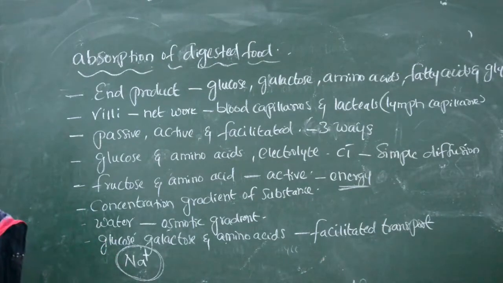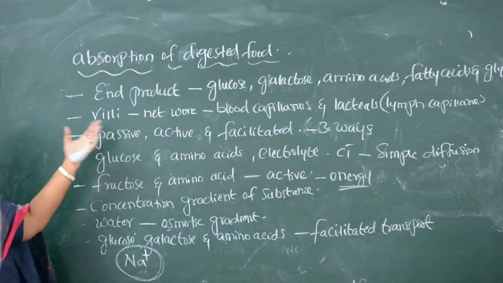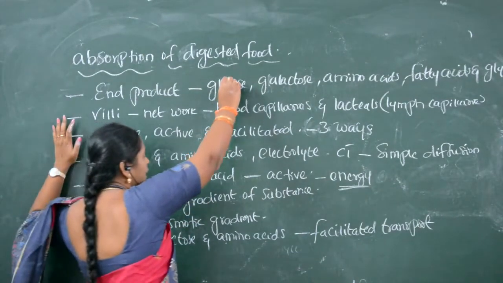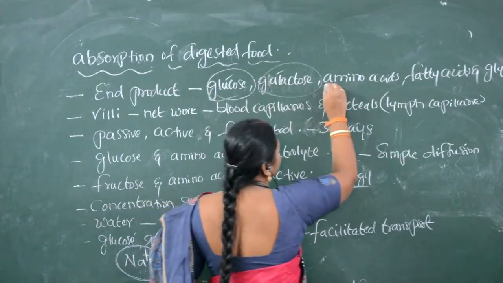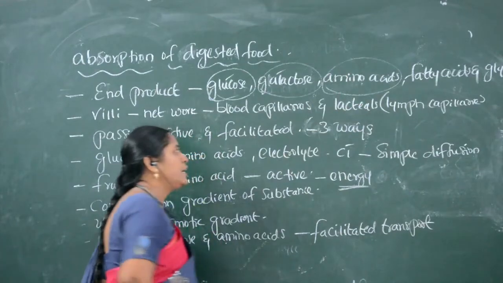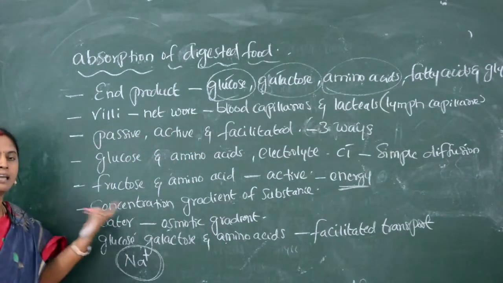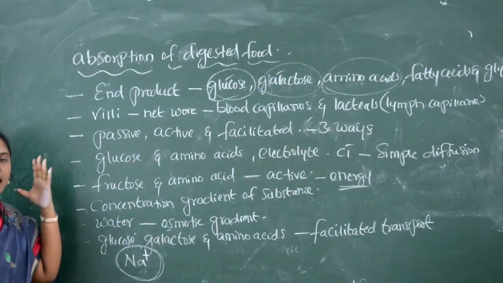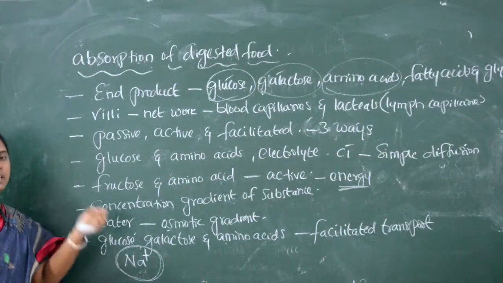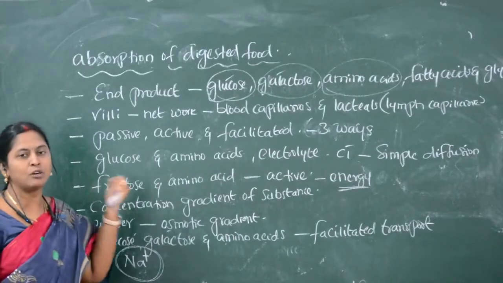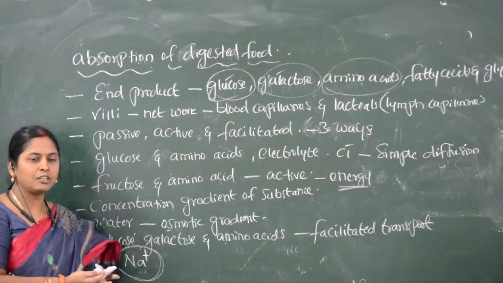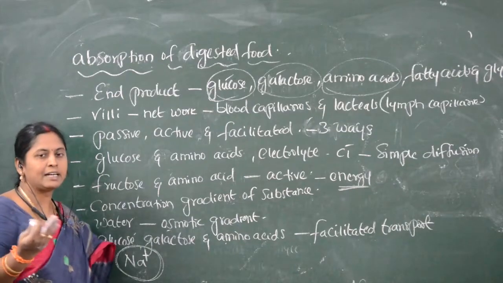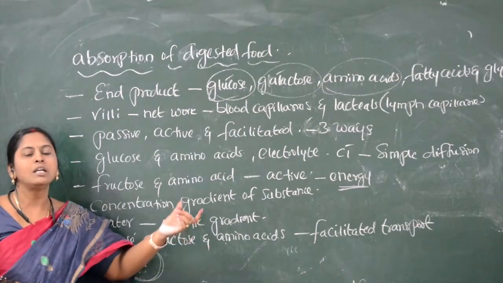So now which is left here, children? Still fatty acid is left, because glucose, galactose and amino acids are the end products of carbohydrates and proteins. So directly they are absorbed by the microvilli with the help of blood capillaries which are around them, whereas galactose enters through facilitated transport with the help of electrolytes called sodium ions.